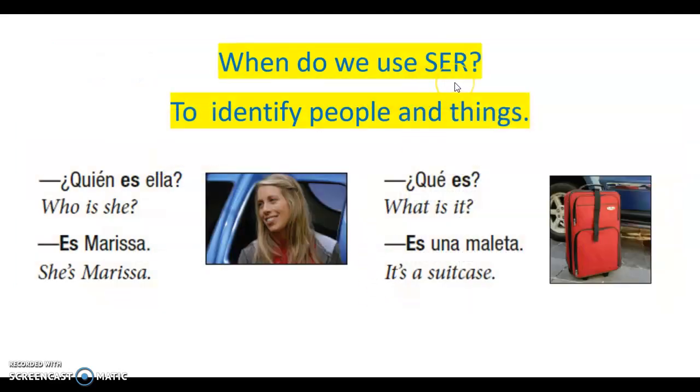So when do you use ser? You use it for permanent conditions, so to identify people and things. So if I ask, ¿Quién es ella? Es Marisa. You should recognize her. Es americana. Es estudiante. Es de los Estados Unidos. If I ask you, ¿Qué es? What is it? Es una maleta. You're identifying it.